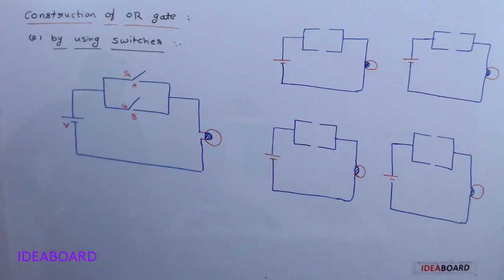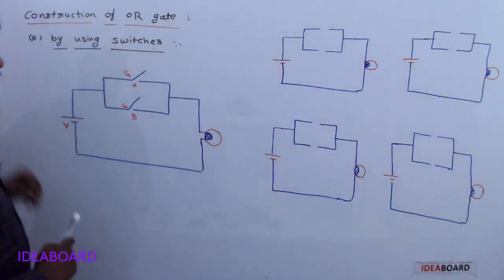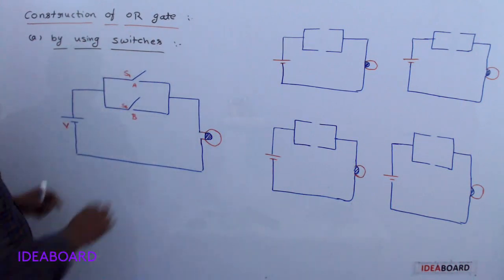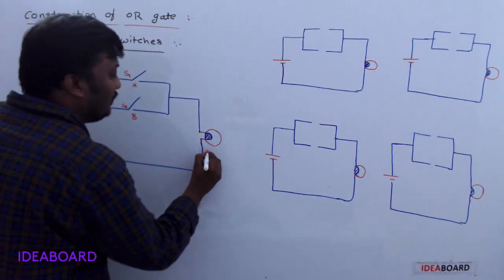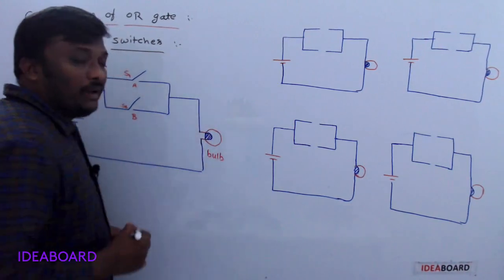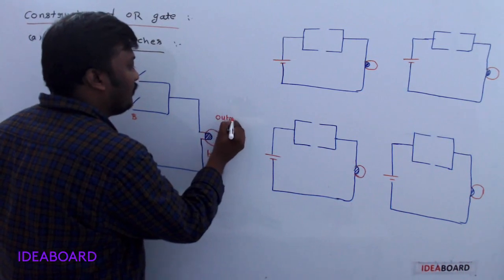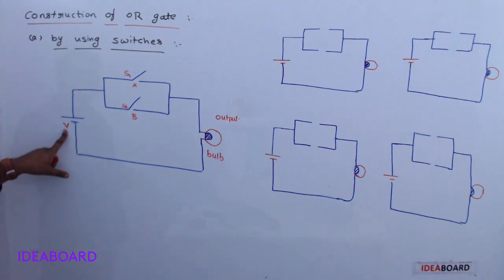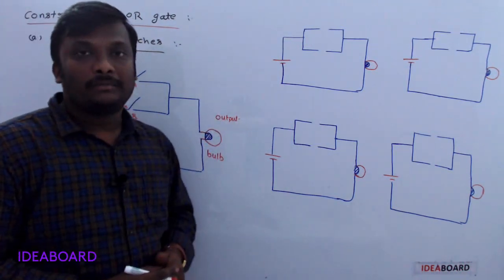Please note it down. So let us see the construction of the OR gate by using switches. For that, see this one. Here I am considering two switches S1 and S2. Both are connected in parallel. And here I considered one bulb. Across the bulb I take the output. And I connected a battery whose potential is V. So here the inputs are A and B. The output is always taken across the bulb.